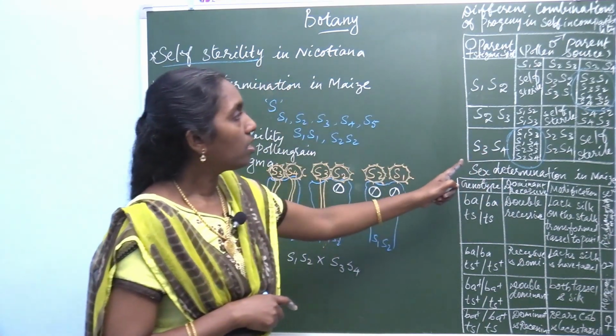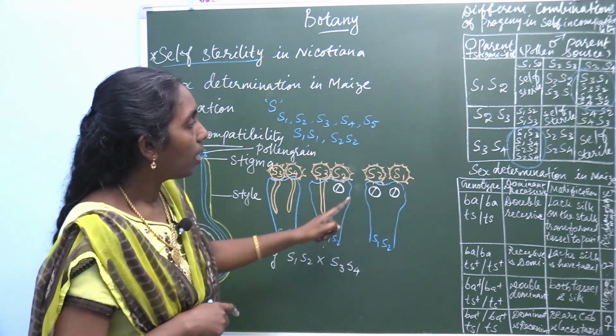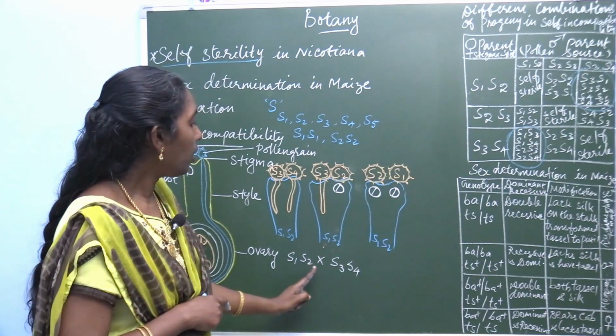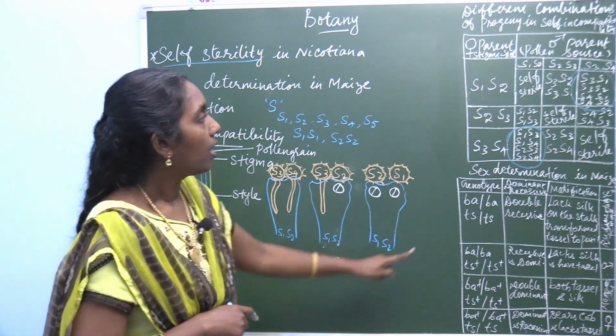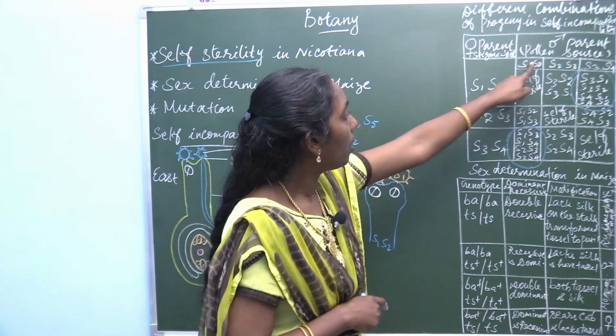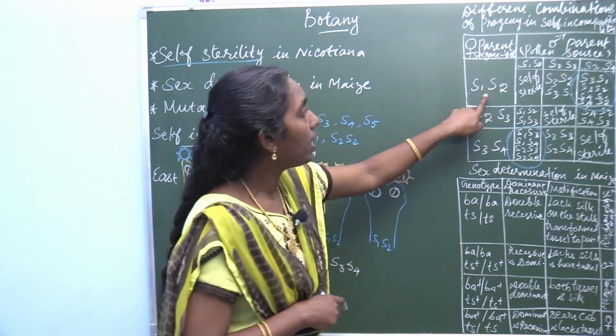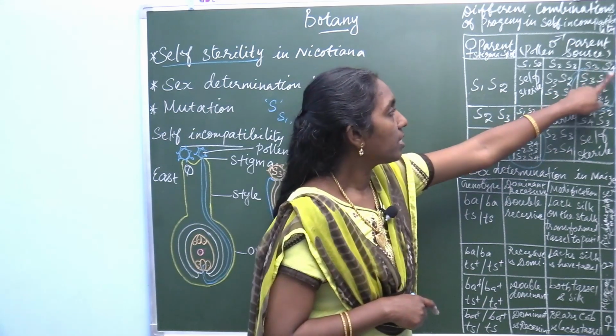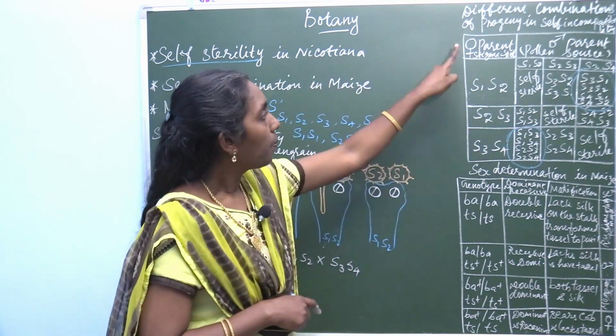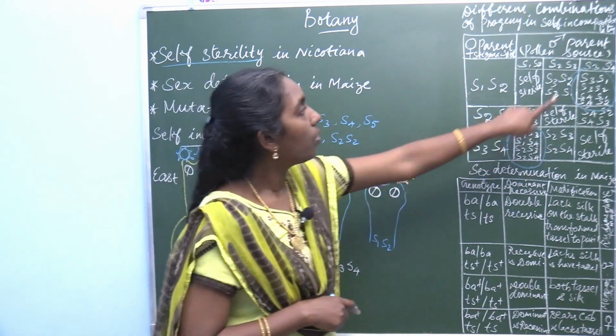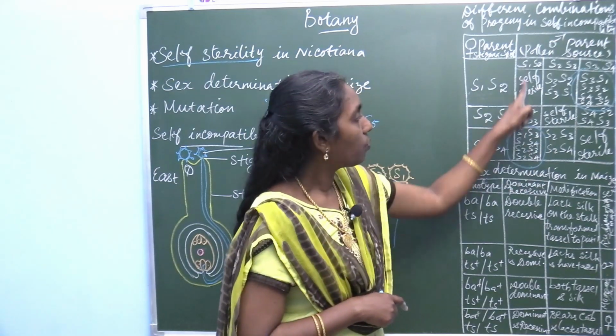Why? Because the combinations are here S1, S2 and S3, S4. Here female is S1, S2, male is S3, S4. Here female is S3, S4, male is S1, S2.